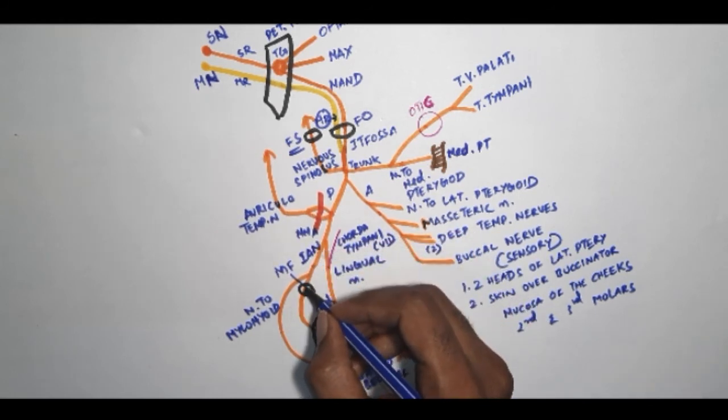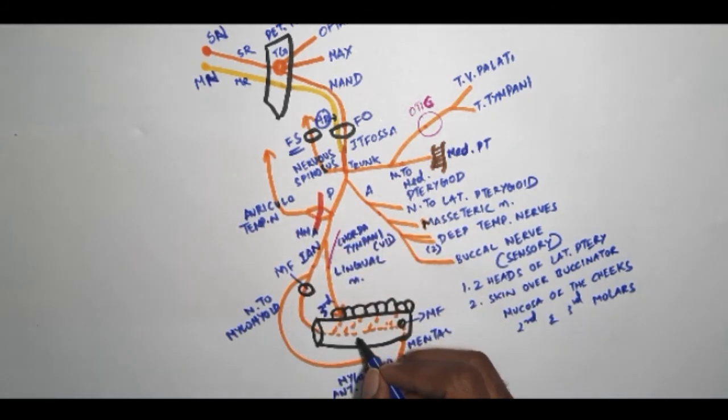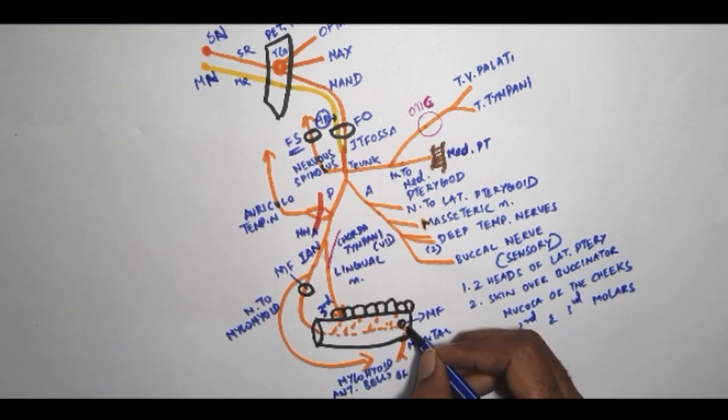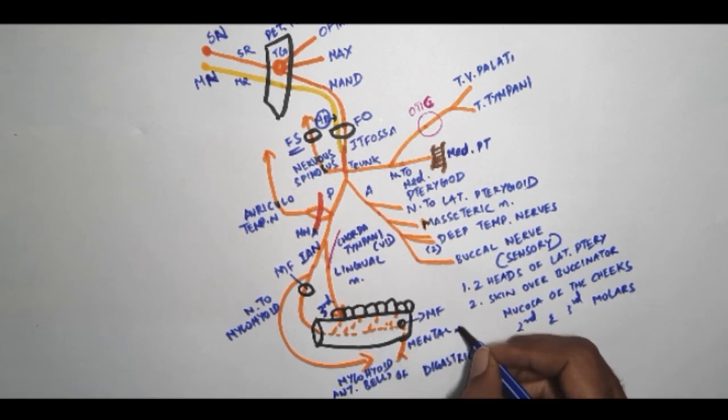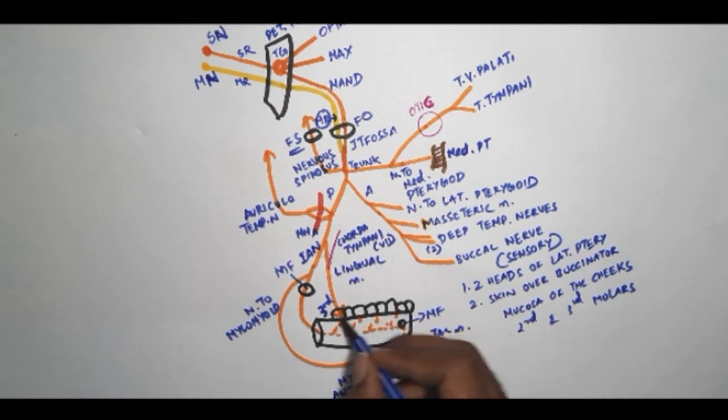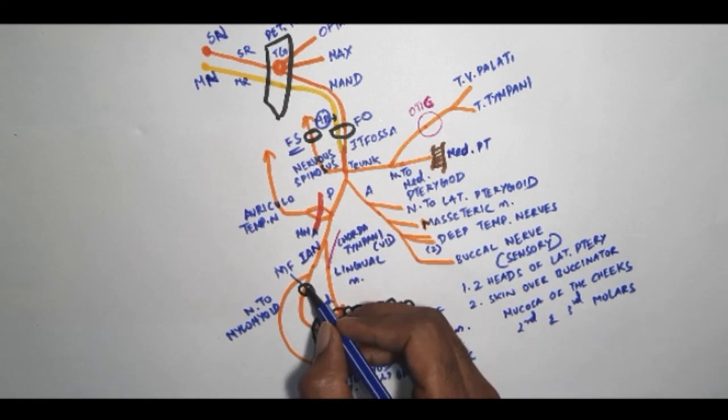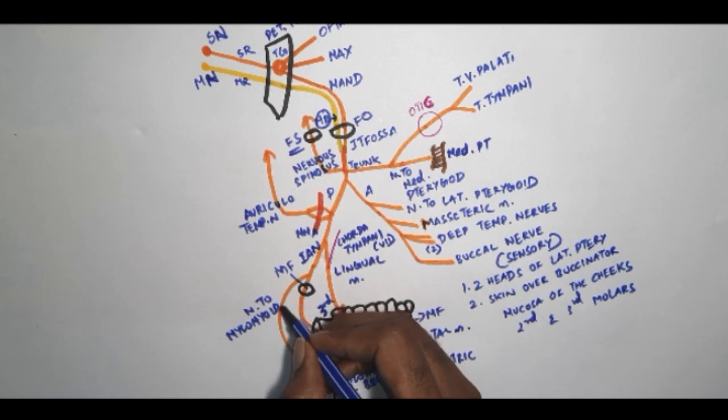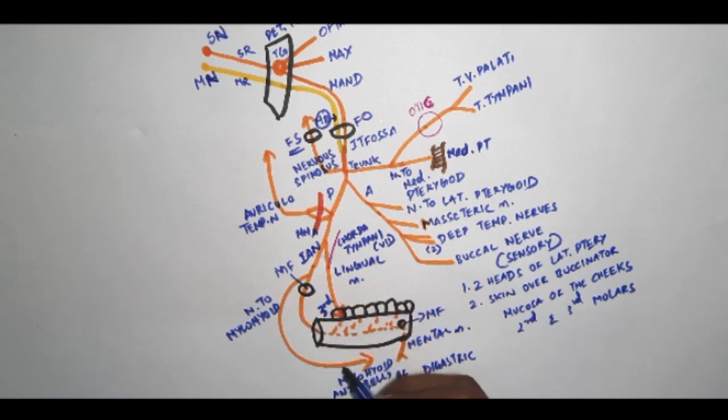It passes through the mandibular foramen and the mandibular canal, and comes out through the mental foramen as mental nerve. While inside, it gives branches to the lower jaw teeth. Before it passes through the mandibular foramen, it gives a branch called nerve to mylohyoid, which runs in the digastric triangle and supplies the mylohyoid muscle and anterior belly of digastric. That concludes the mandibular nerve.